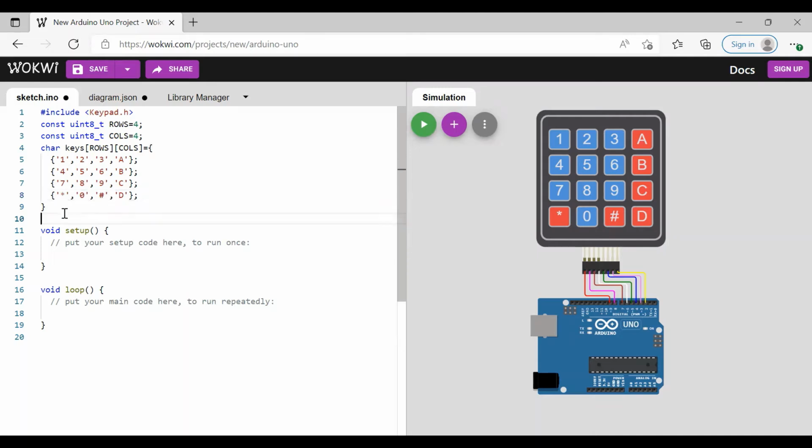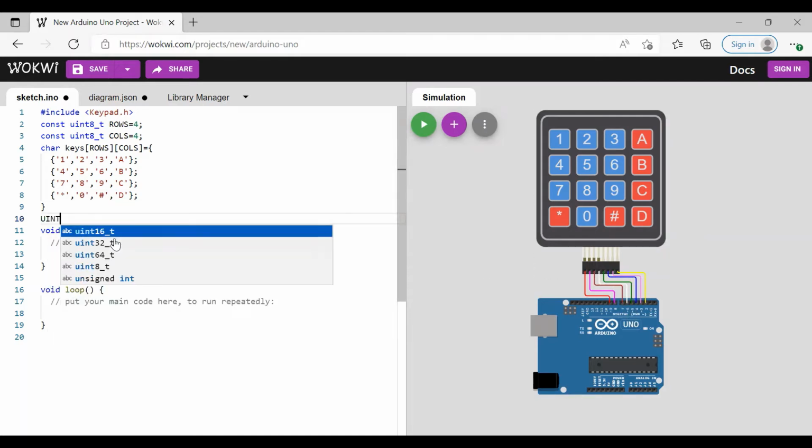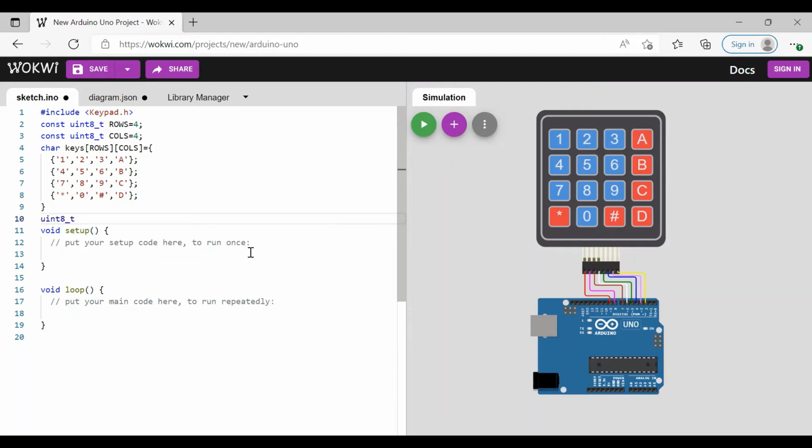Now, the next thing is we have to declare the connections that we have made, the rows and columns connected to digital pins. Again, unsigned integer 8-bit, column pins of columns. So what are the column pins? We have connected them to 5, 4, 3, and 2.